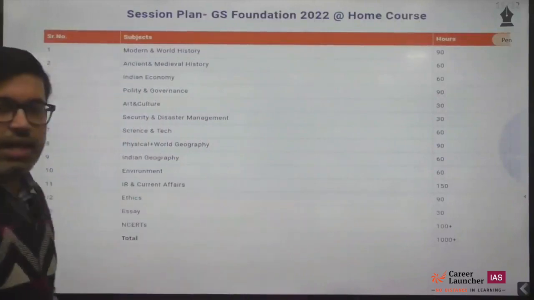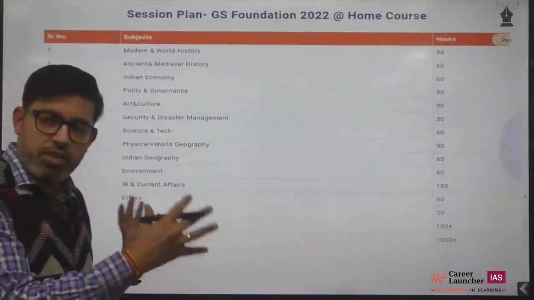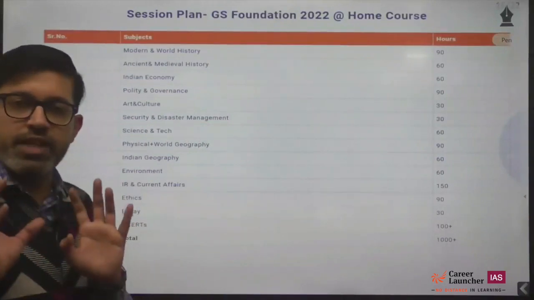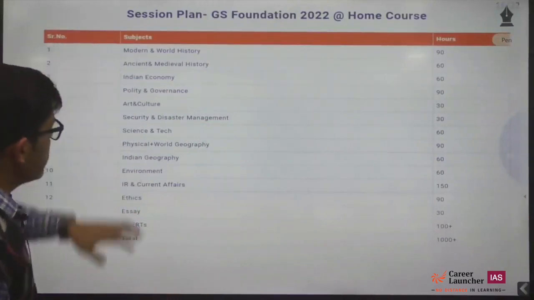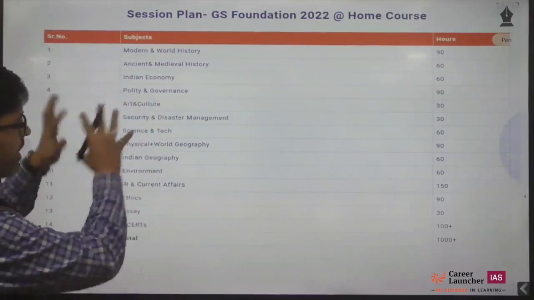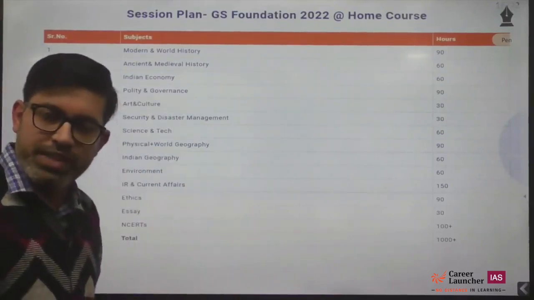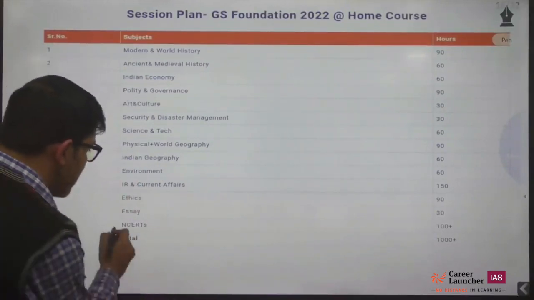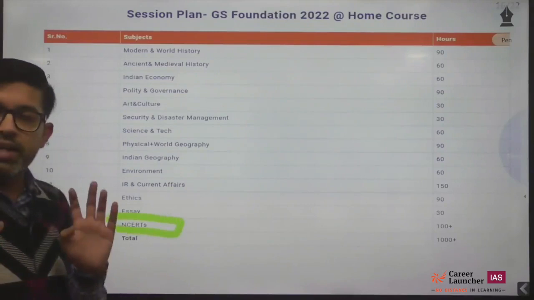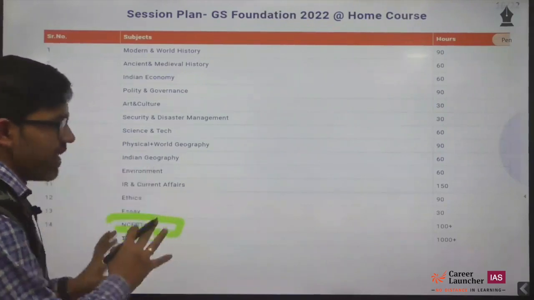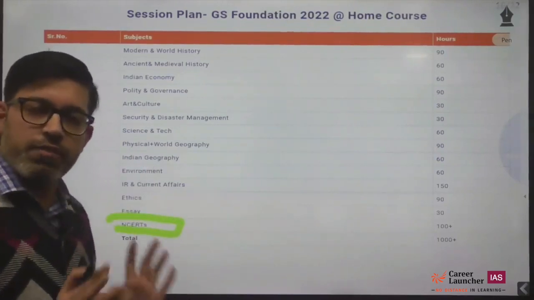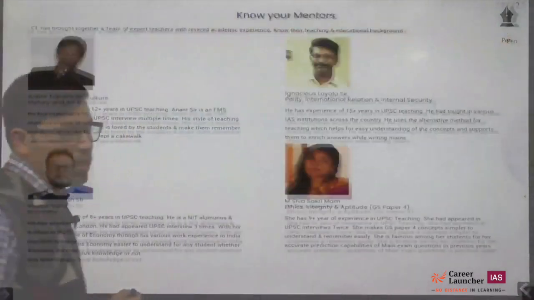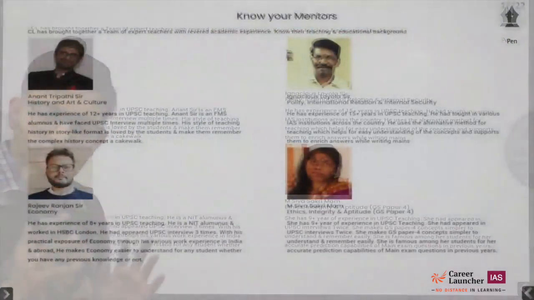So this is the program structure or session plan for the course. A total of 1000 plus hours of sessions you are going to get, covering the complete syllabus of the UPSC exam: general studies, prelims, mains and essay, including the NCERT classes. You will get live classes as well as recordings of 1000 plus hours of classes. You will be taught by a team of faculty. There are close to 10 faculties who will teach you.